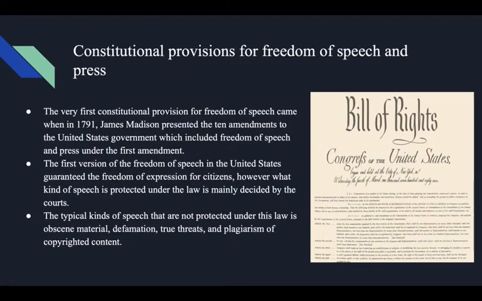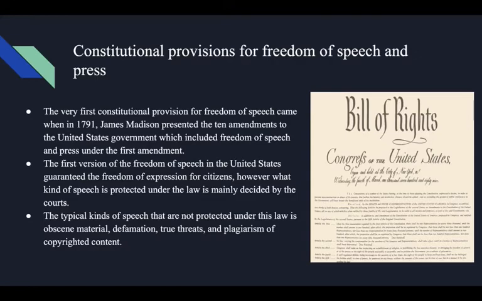Constitutional provisions for freedom of speech and press. The very first constitutional provision for freedom of speech came in 1791. James Madison presented the 10 Amendments to the United States government, which included freedom of speech and press under the First Amendment. The first version of freedom of speech in the United States guaranteed the freedom of expression for citizens.